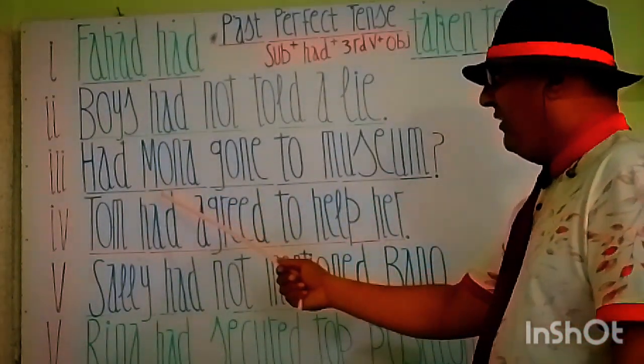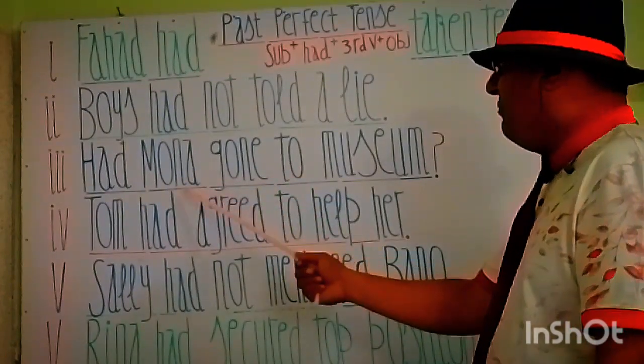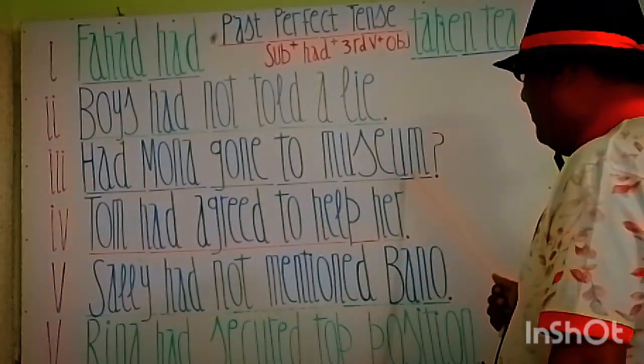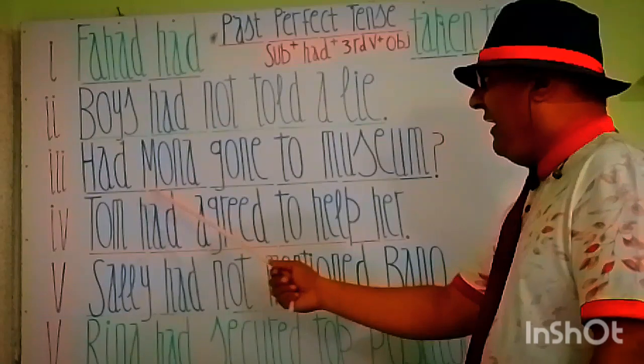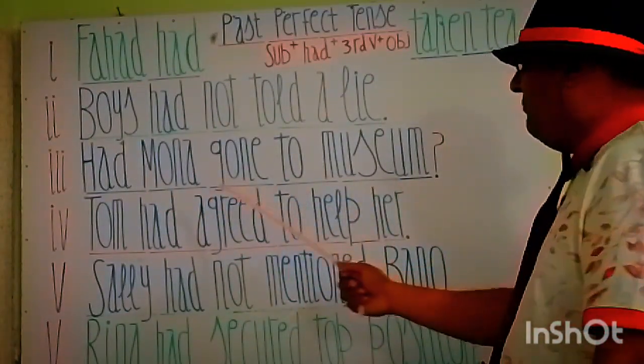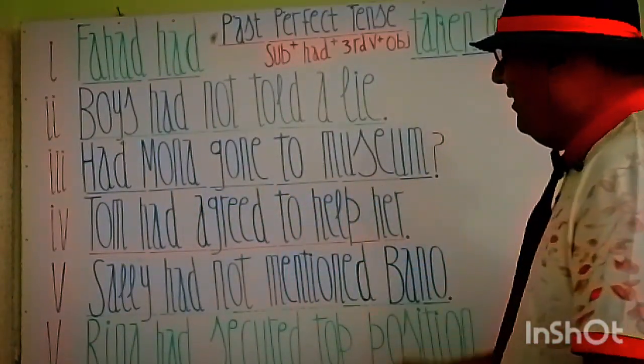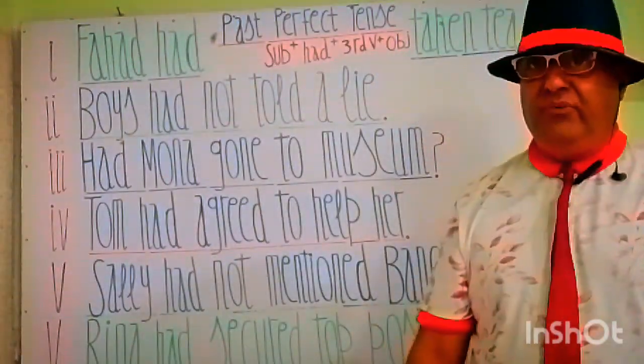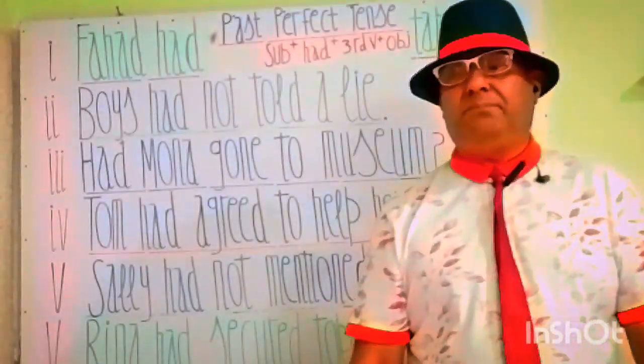This is an interrogative sentence. Had Mona gone to museum? क्या मोना अजायब घर जा चुकी थी. Had Mona gone to museum? क्या मोना अजायब घर जा चुकी थी. कैसी my students? A beautiful interrogative वाले जुमला है.